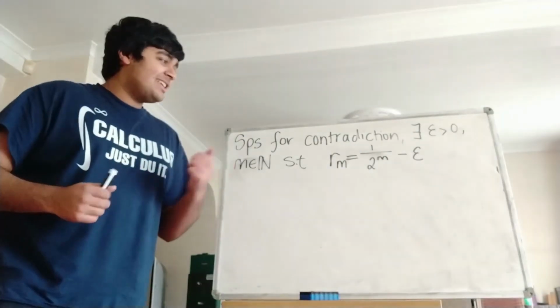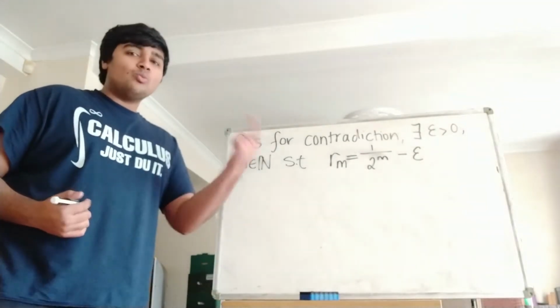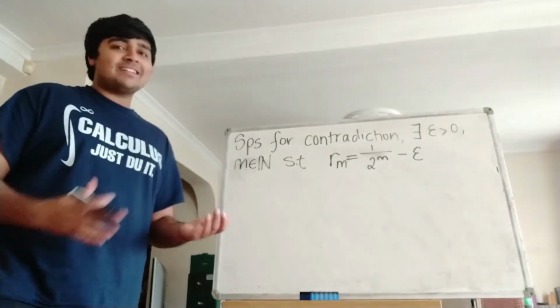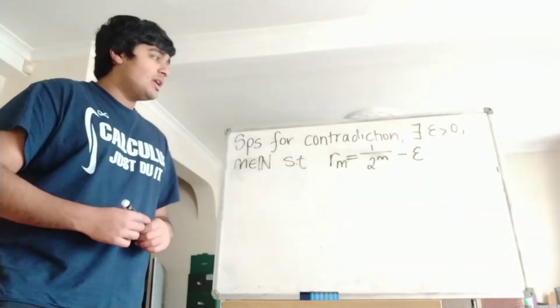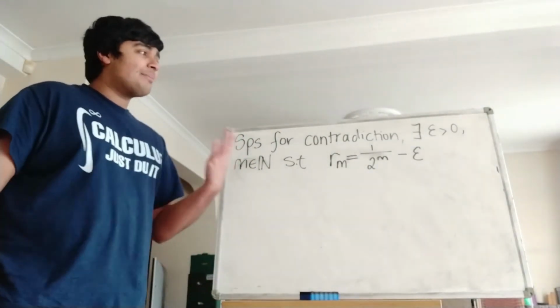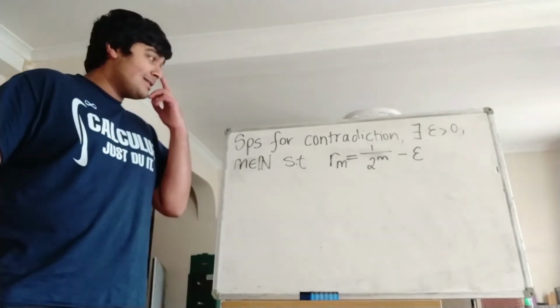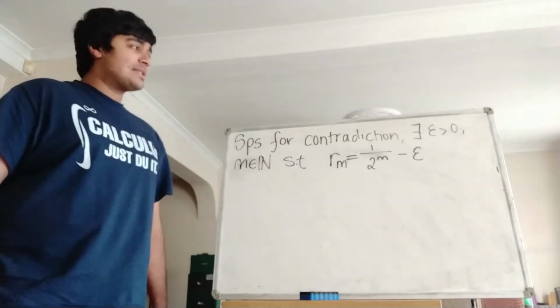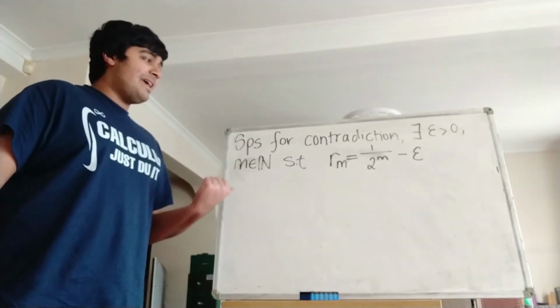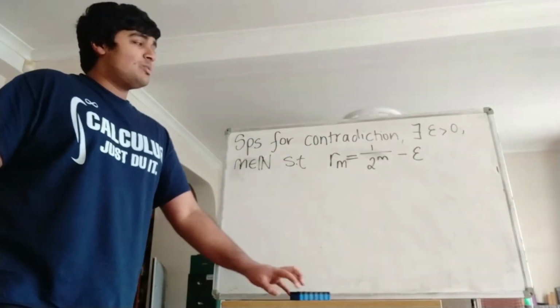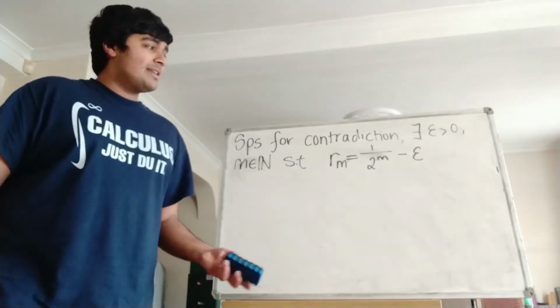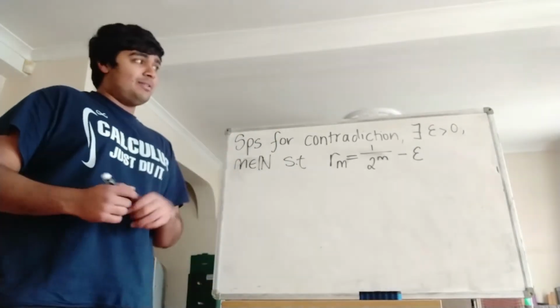Okay, so we just showed that each Rn is less than or equal to 1 over 2 to the n, and now I claim that in fact Rn has to be equal to 1 over 2 to the n, and we're going to prove that by contradiction as well. So there are a lot of proof by contradictions in this argument. Okay, so suppose for contradiction there exists some positive epsilon and some natural number m, such that Rm equals 1 over 2 to the m minus epsilon for some m in the natural numbers.